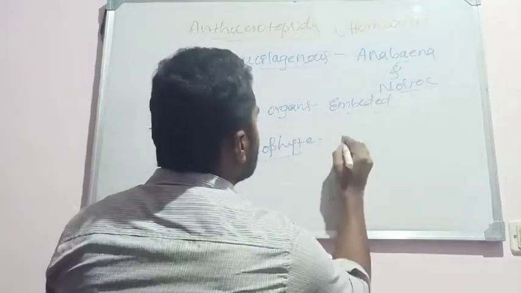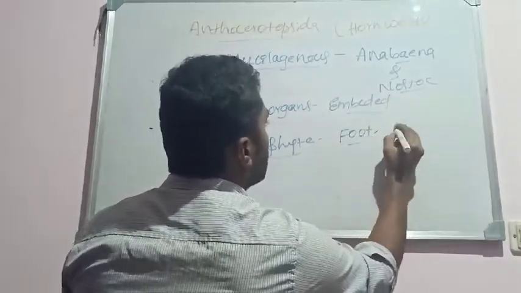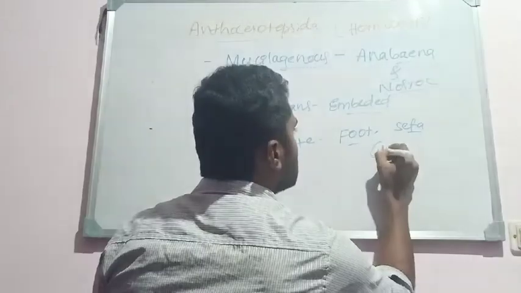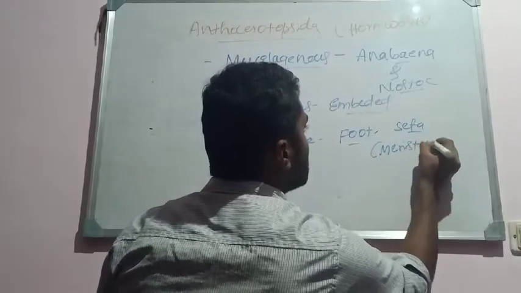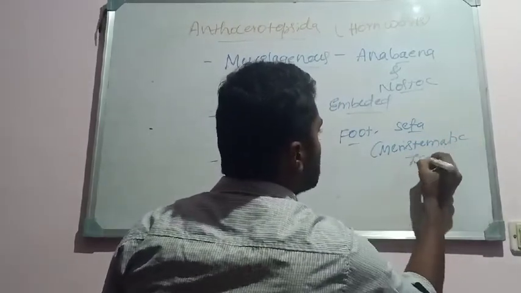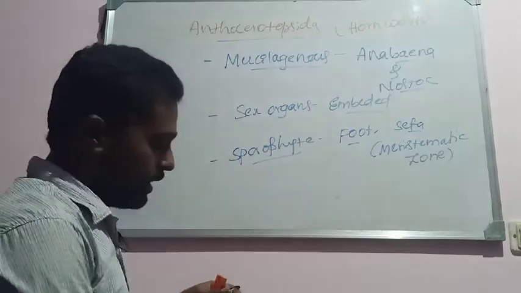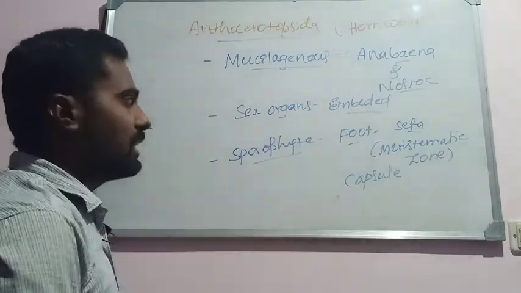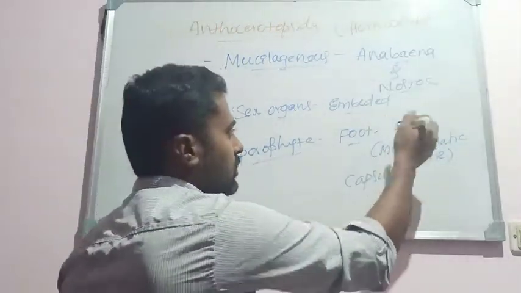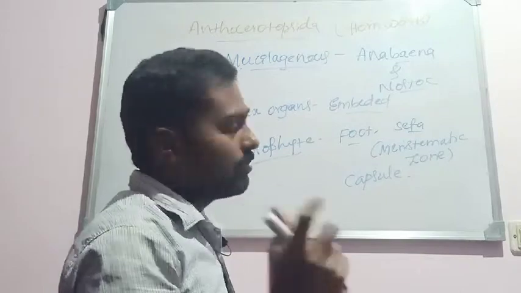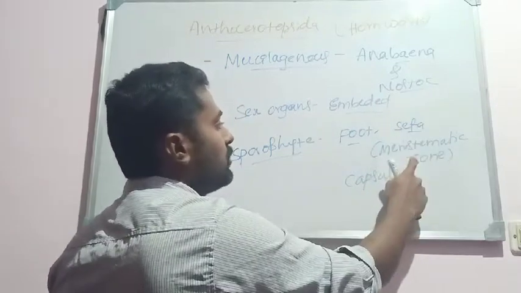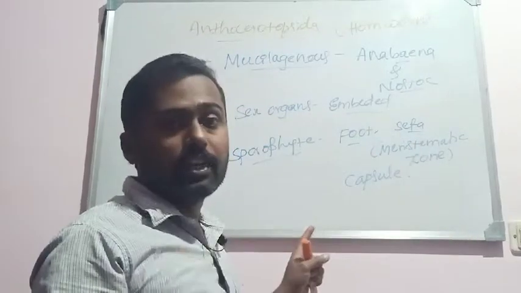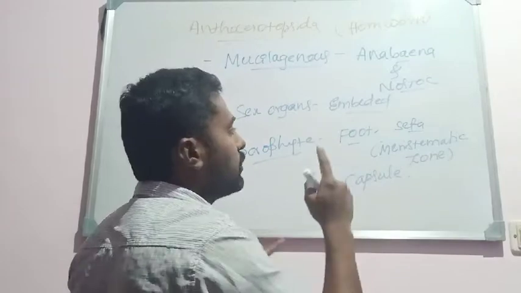The sporophyte bears a foot, a small seta, or sometimes it is said that the seta is absent, but the seta is represented by a meristematic zone. It consists of meristematic cells, undifferentiated and continuously dividing cells. And it possesses a capsule.